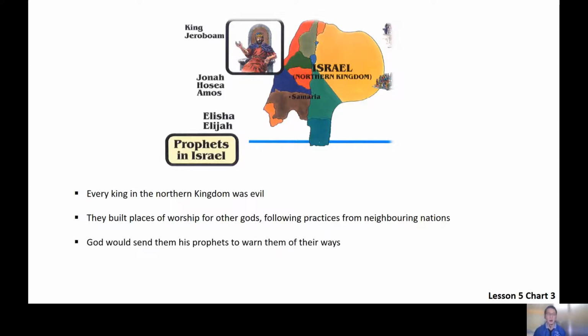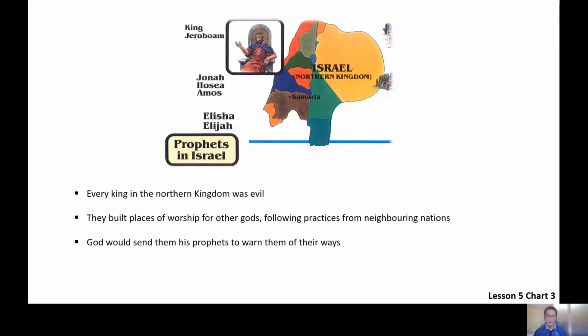However, throughout this period of time, God would send his prophets. So you see the names here, people like Jonah, Hosea, Amos, Elijah, Elisha. These were prophets that God sent to warn the Israelites of the evil that they were engaged in and to ask them to repent.